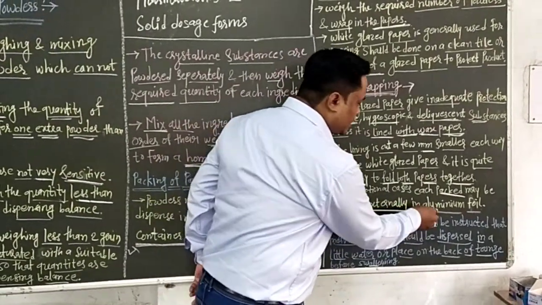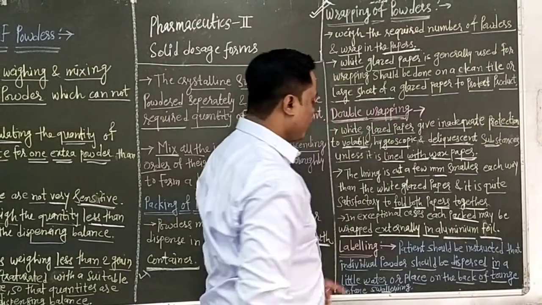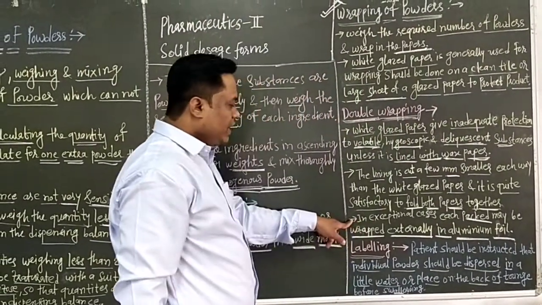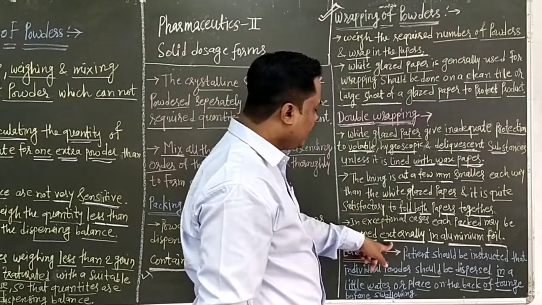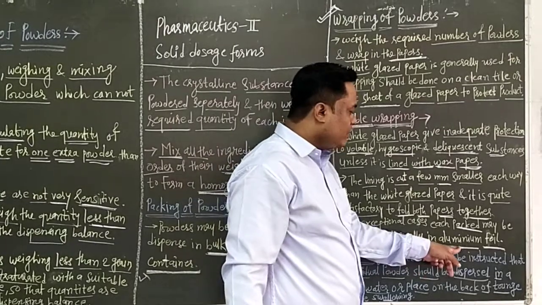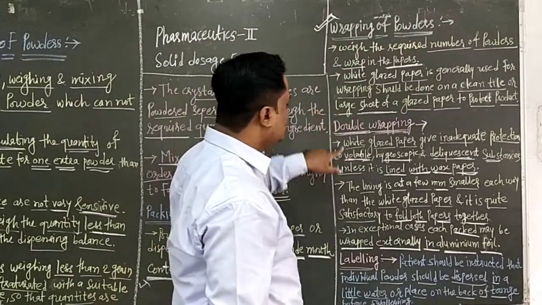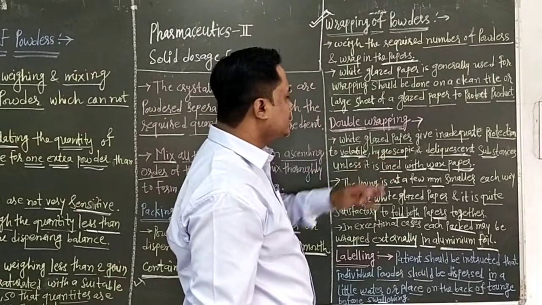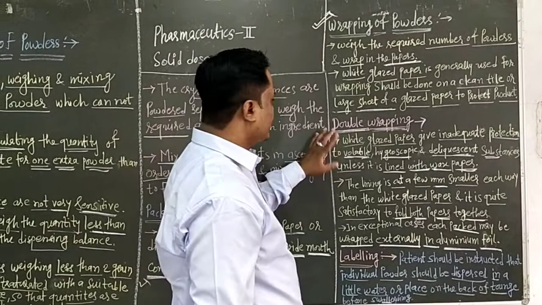In exceptional cases, each pack may be wrapped externally with the aluminium foil. And what is double wrapping system? The double wrapping system is used for volatile, hygroscopic and deliquescent substances, because white glazed paper does not give adequate protection.